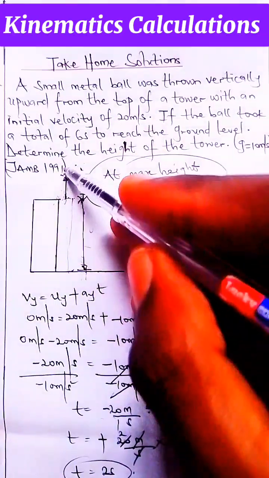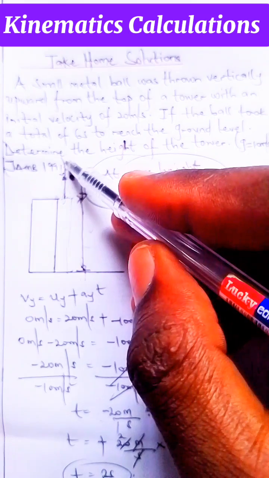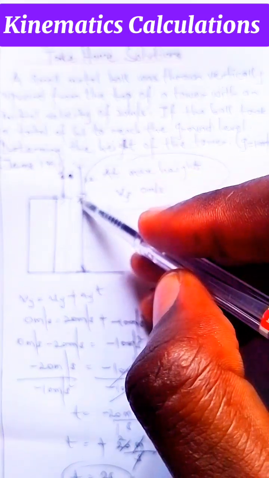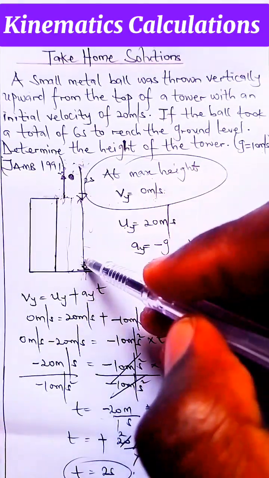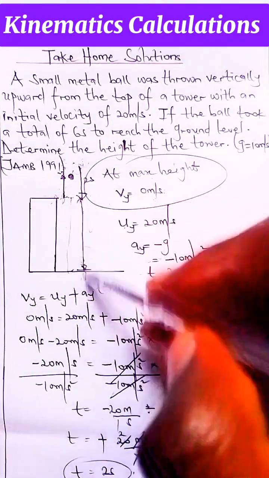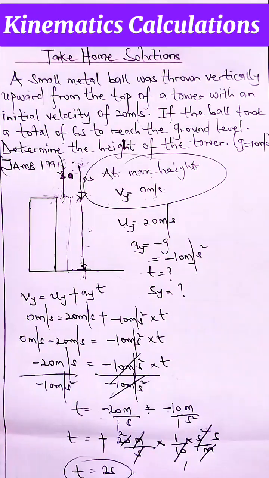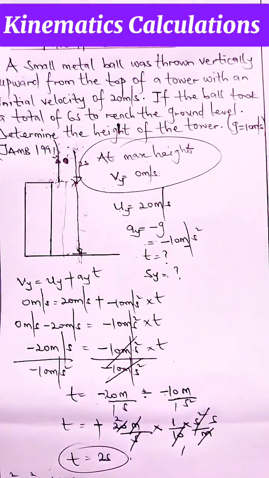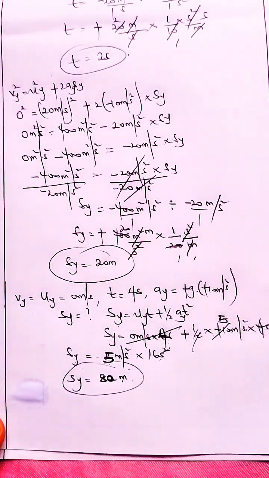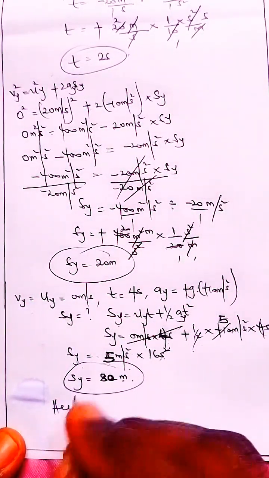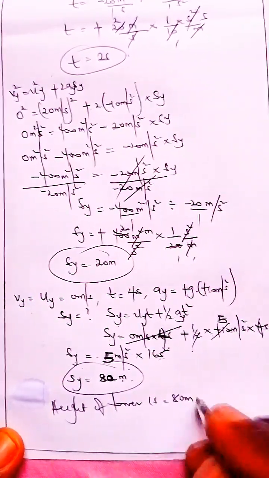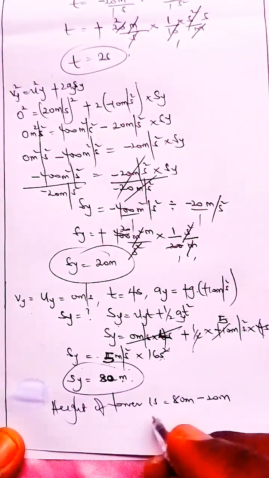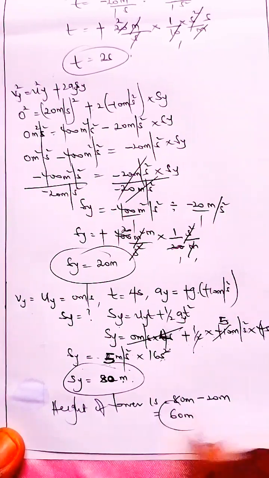Don't forget that it took it 20 meters. That is 20 meter was a total distance, the max height it covered. Another 20 meter was covered on its way back. So the total distance from here to here that was covered was 80 meter. So that means the height of the tower will be 80 meter minus the 20 meter. That's the height of the tower. Height of tower is 80 meter minus 20 meter, which is 60 meter.